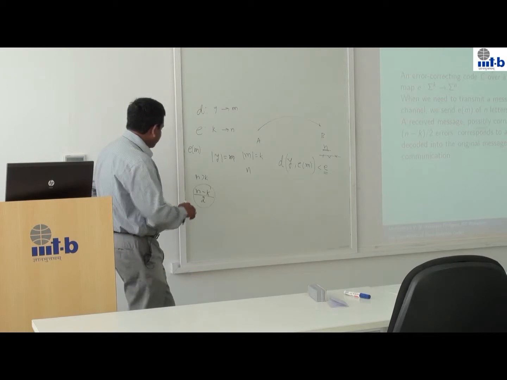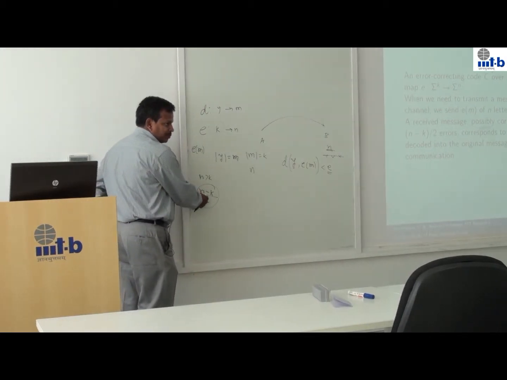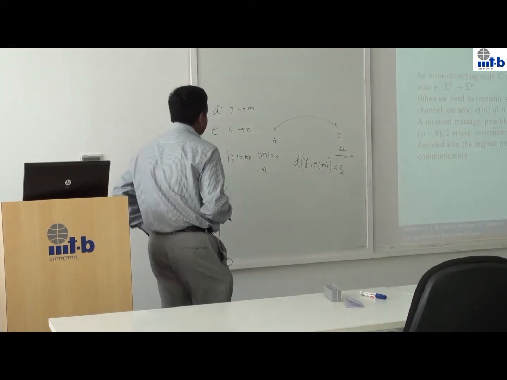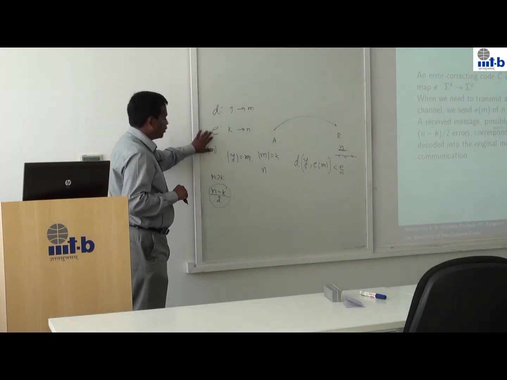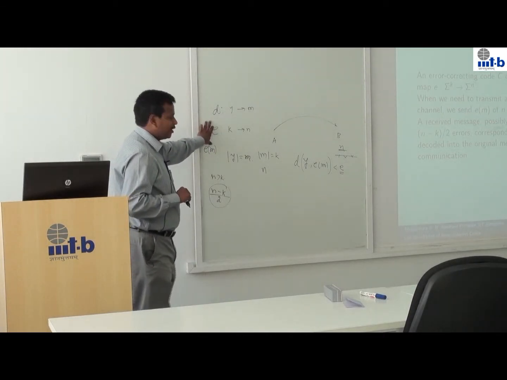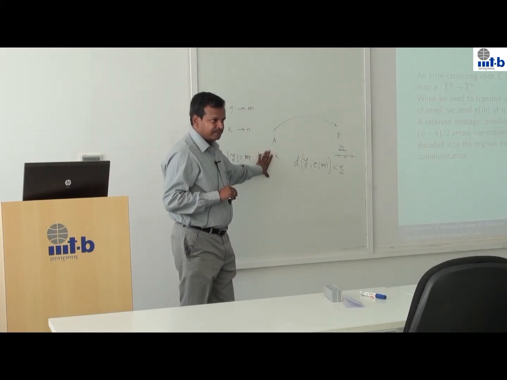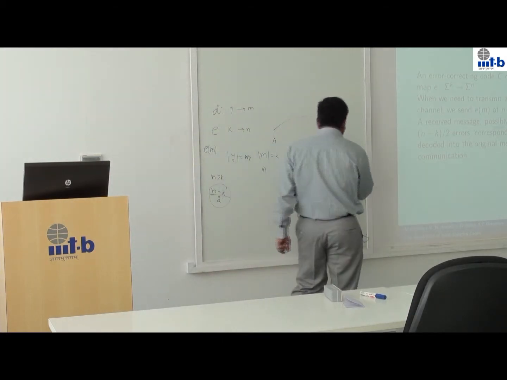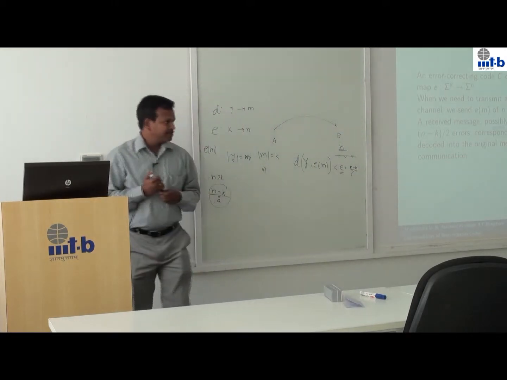So you can't correct all the errors, but half of them. The whole area of algorithmic interest is to come up with encoding and decoding functions which are easy to compute but can correct as many errors as possible. For e equal to (n minus k) by 2, we do have efficient algorithms.